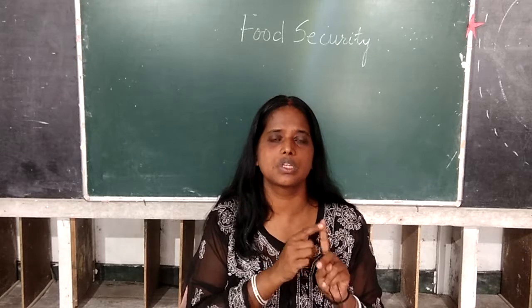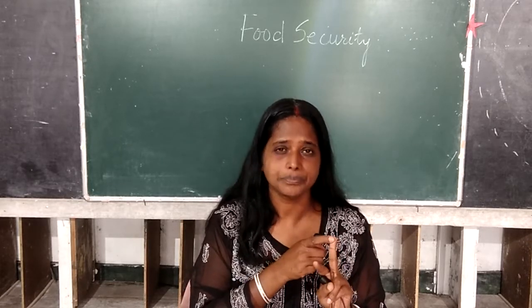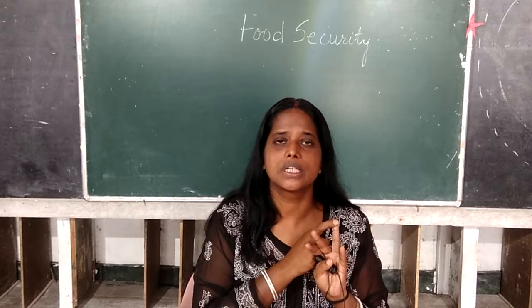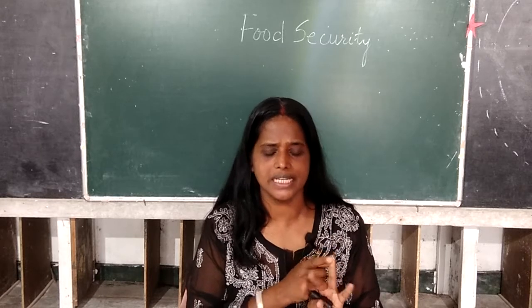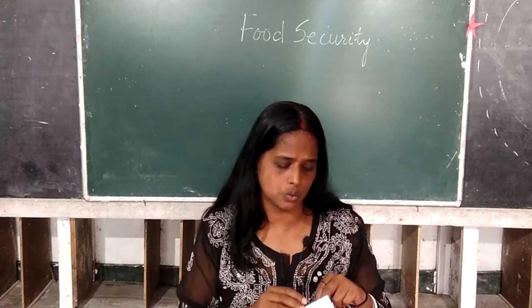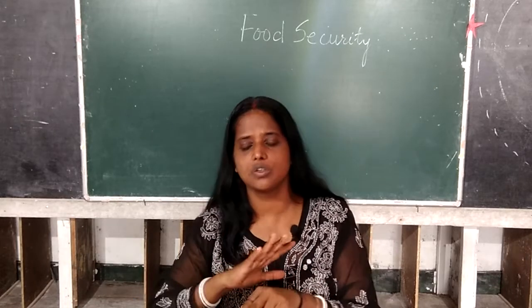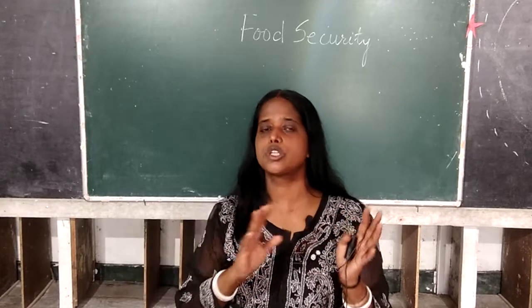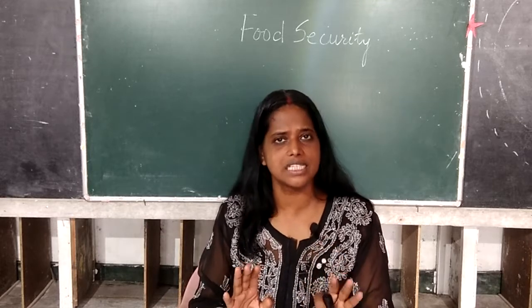So you have to know, class, what is food security. You have to know why food security. You have to know what are the problems in achieving food security, right? And the last part, this question had come in 2019, so it does become important for you. That is, taking into consideration all the problems that we have, the government came up with the food security law that was designed in the year 2013.